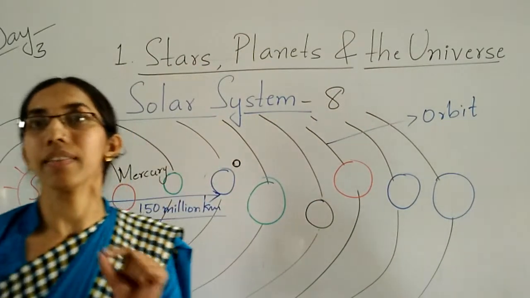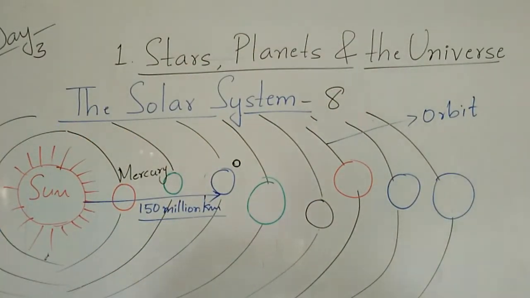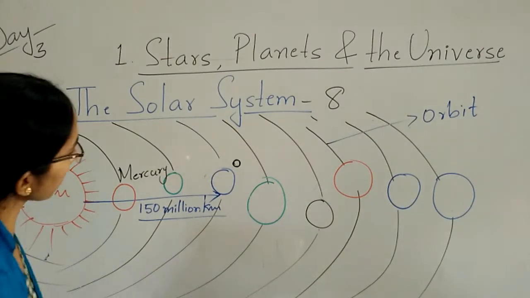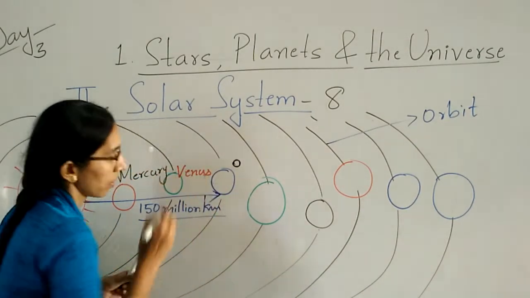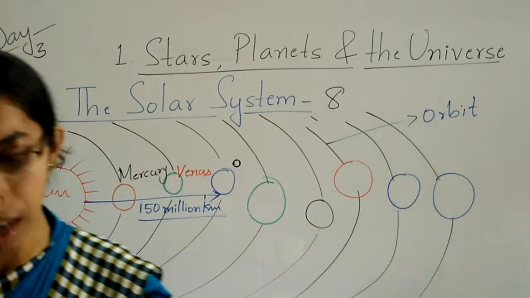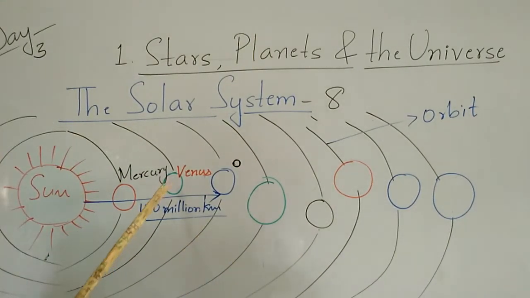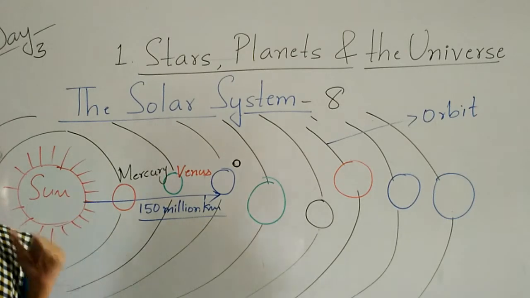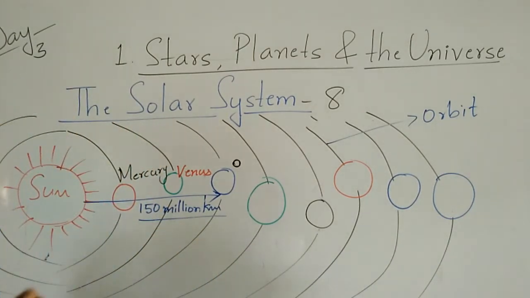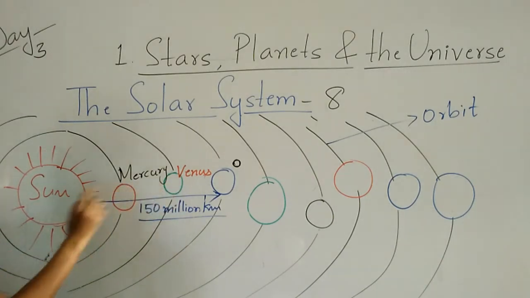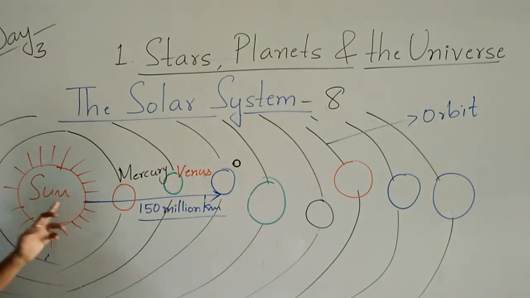You can see the next planet. The next planet is Venus. The second planet is Venus. Venus is the hottest planet in the solar system because Venus is also very near to the sun.